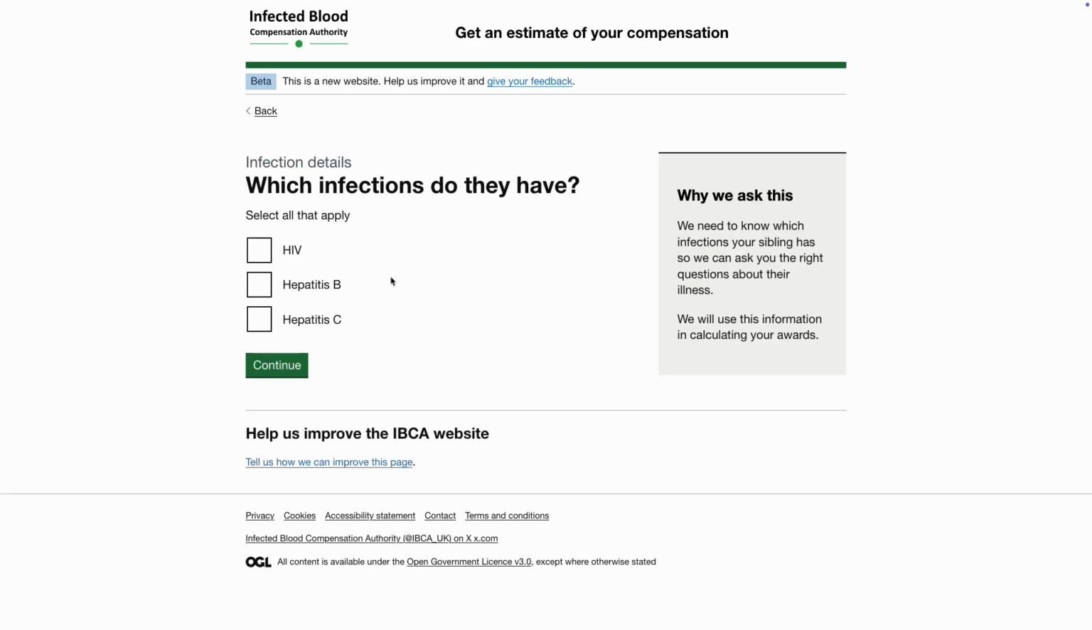The next stage of the calculator is about different infection types. Please select the checkboxes to confirm the type of infection that the infected person has. In this example, we are clicking the box for hepatitis B. Click Continue.